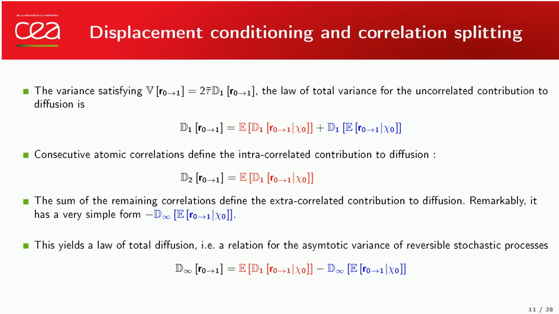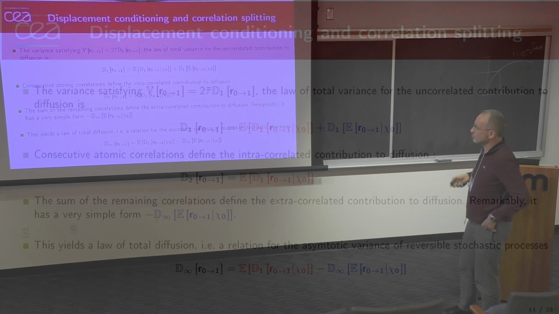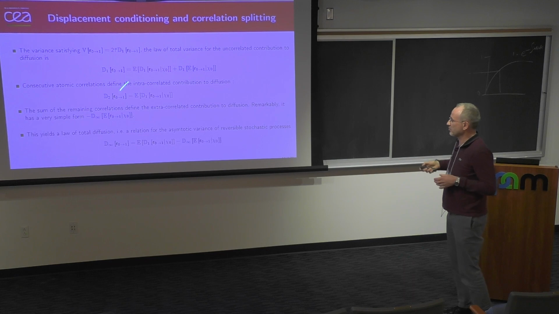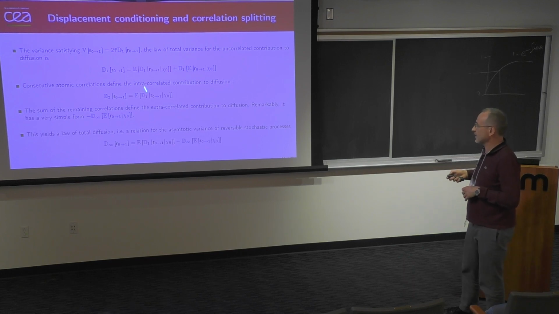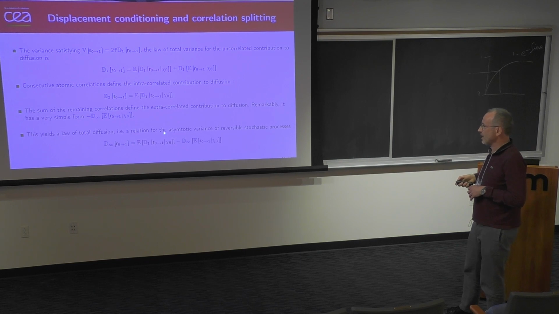And if we go further, I don't put the calculation here, it's a bit tedious, but just the results. We can also decompose the diffusion coefficient after an infinite number of steps as this expectation of the conditional diffusion minus the diffusion coefficient of the mean displacement.